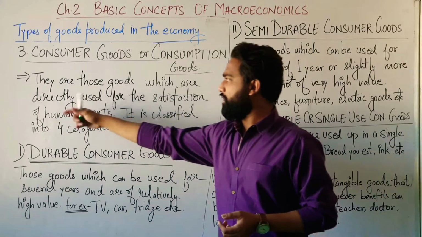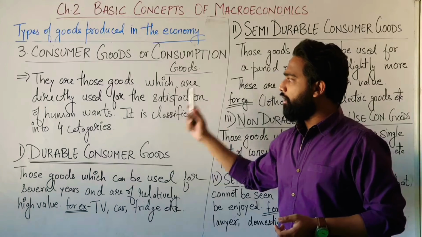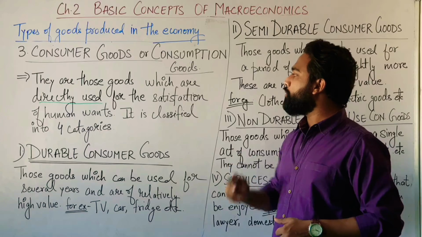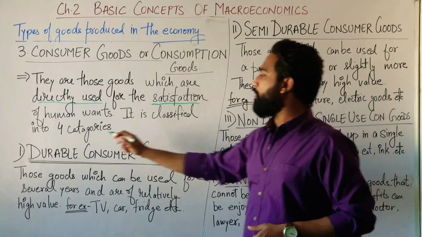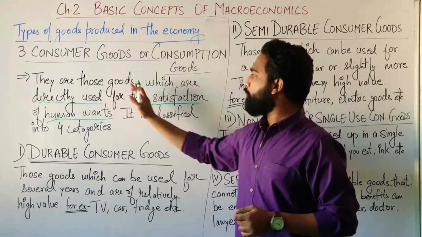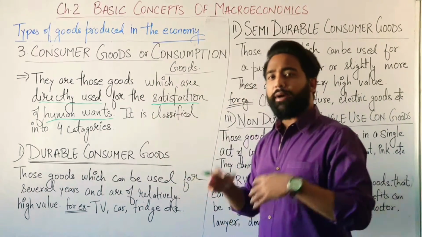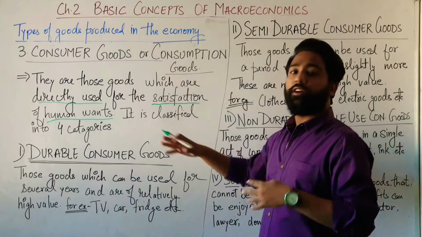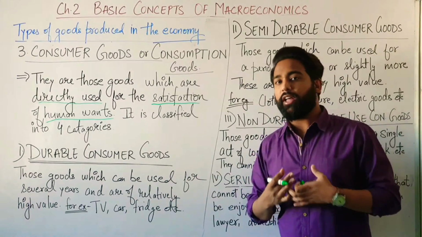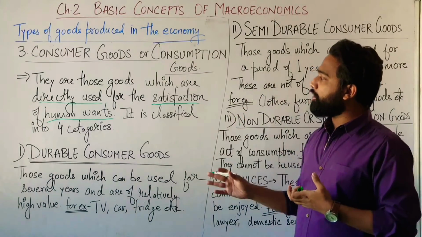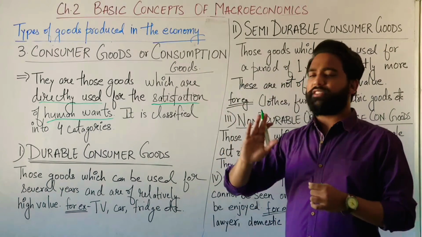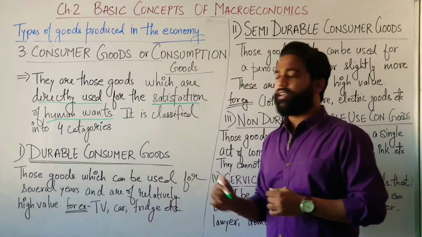Now, the definition: they are those goods which are directly used for the satisfaction of human wants. So, very basic definition. They are those goods which are directly used by whom? By the consumers. For what? For the satisfaction of their human wants. For my want, I would just consume the goods directly. Now, these goods are further classified into 4 parts.